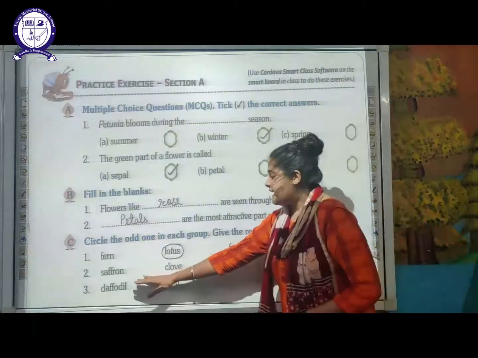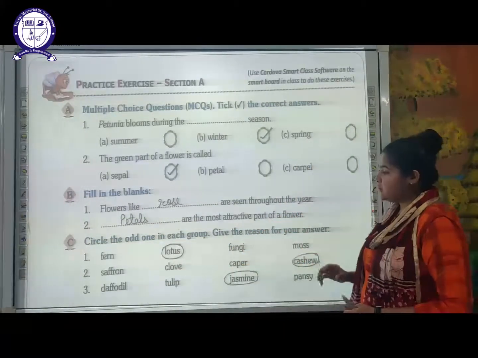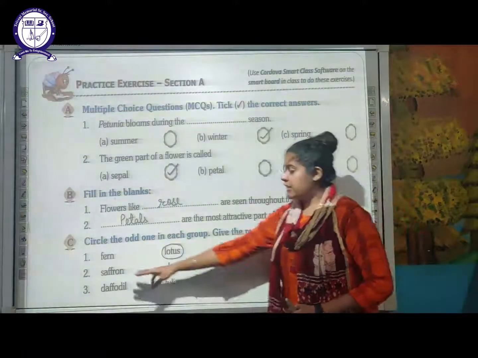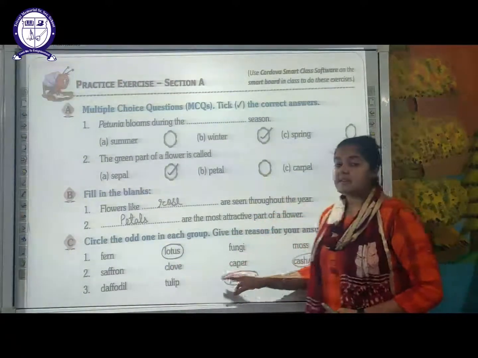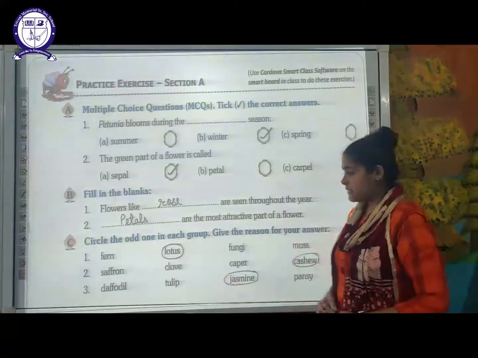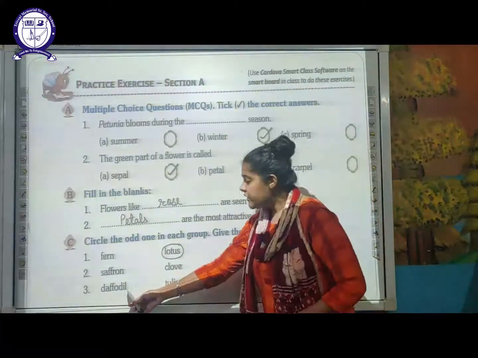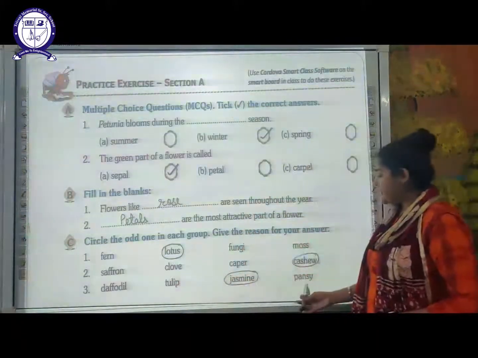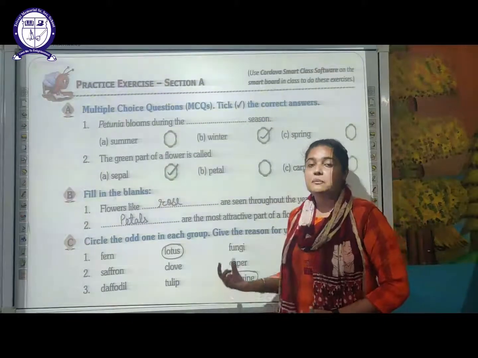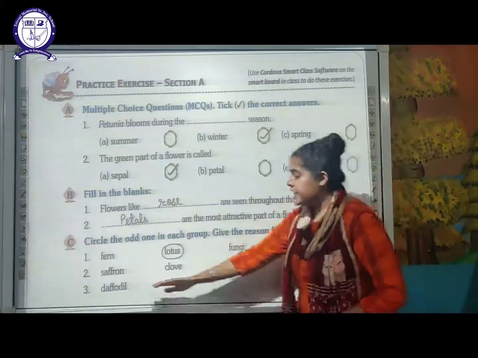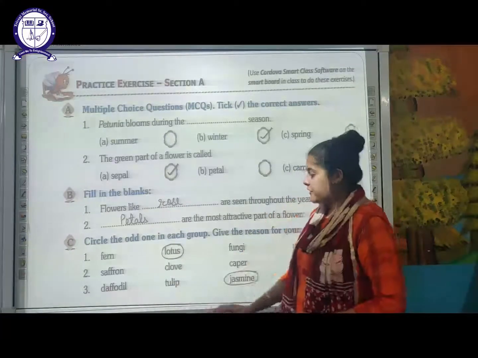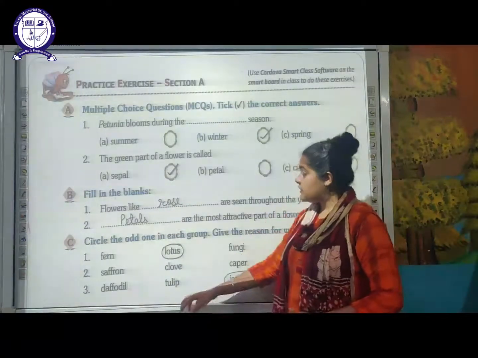Next is the saffron, clove, caper and cashew. As you can see here, cashew is your dry fruit, whereas saffron, clove and caper are the flower parts which are being used as spices by us. Okay, next is your daffodil, tulip, jasmine and your pansy. Except jasmine, which is being used for making perfumes, daffodil, tulip and pansy are the decorative flowers. Okay, so jasmine is the odd one out.